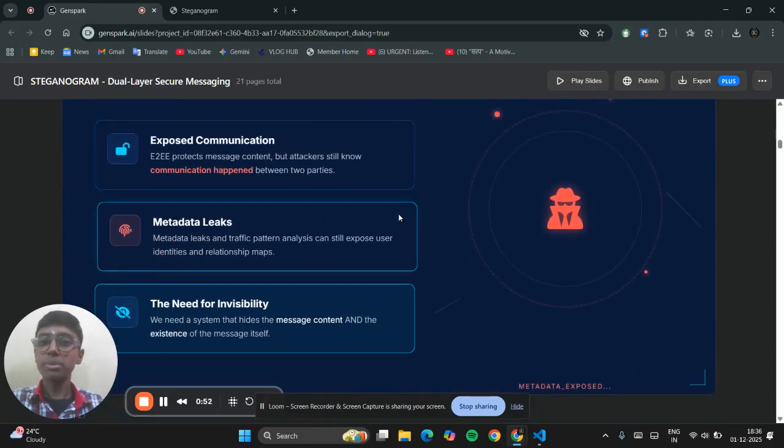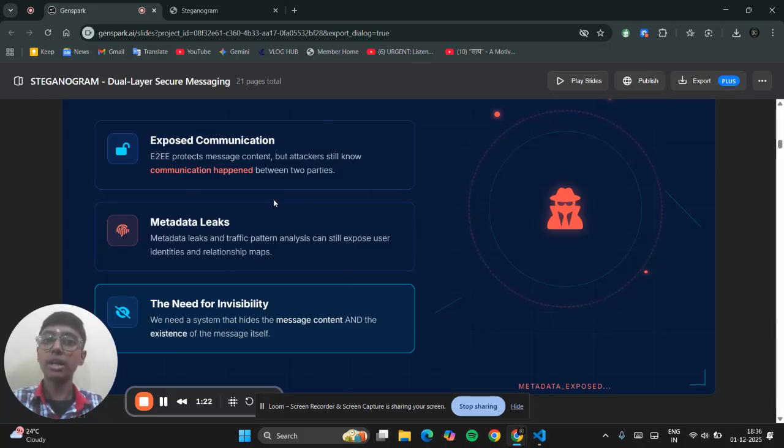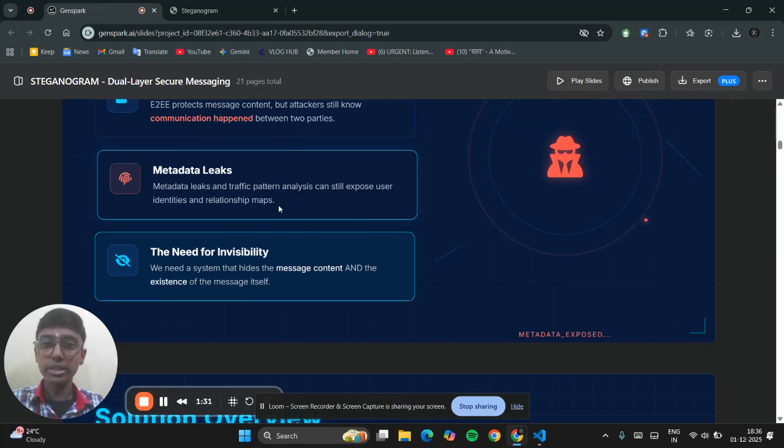My exact problem statement is that in the modern world, to provide digital privacy and security, we have various encryption methods such as E2E encryption, that is end-to-end encryption, provided by WhatsApp, Signal, and others. But even that is vulnerable to getting hacked. Between 2019 and 2023, several spyware and malware attacked WhatsApp, and around 350 million people's data was lost and hacked. Also, metadata leaks are becoming very prominent nowadays.